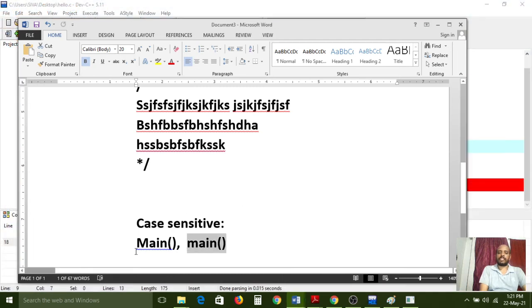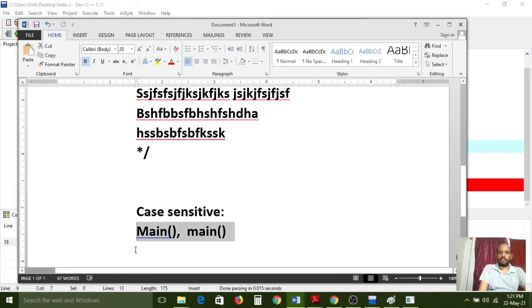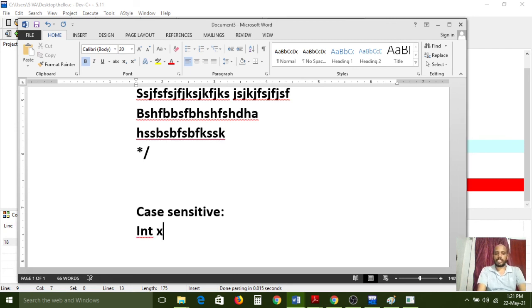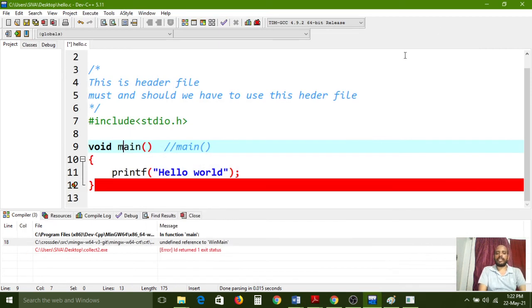For example, while declaring variables, int x, small x, comma, capital X. If you declare like this, these are two variables, but the type is the same. I declared two variables, capital X and small x. Both are different, both are not equal. The C software treats them like that. Understand?